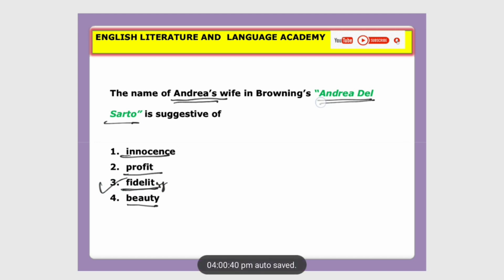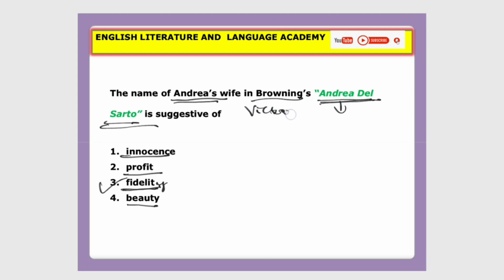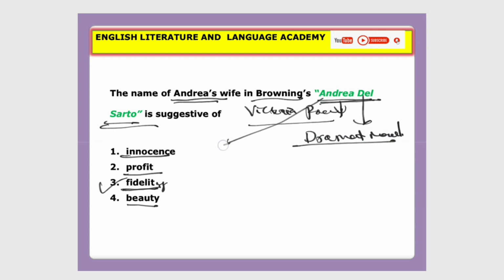So please remember, Andrea del Sarto is a very famous poem by Robert Browning. He belonged to Victorian poetry. Andrea del Sarto is a famous dramatic monologue.